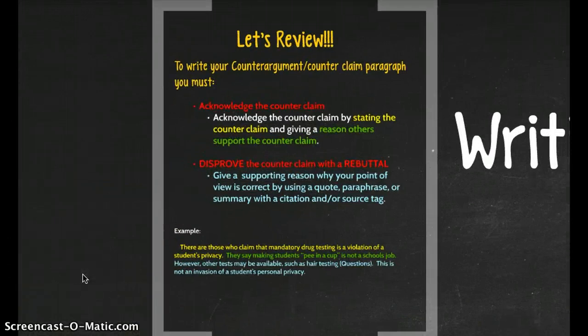So we're going to just very briefly review. In order to write your counterargument and your claim paragraph, you must acknowledge the counterclaim by stating it and giving reasons that support it, and disprove it with a rebuttal by giving a supporting reason why your point of view is right, using a quote, paraphrase, or citation.